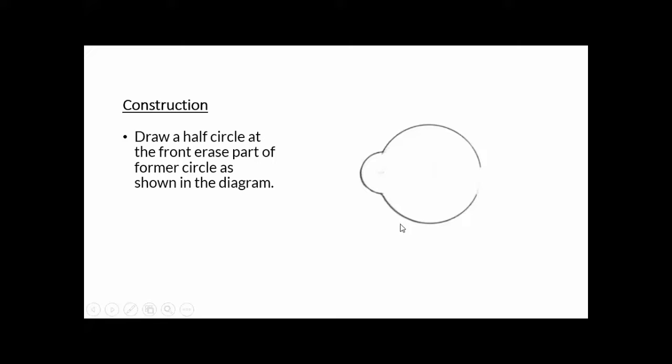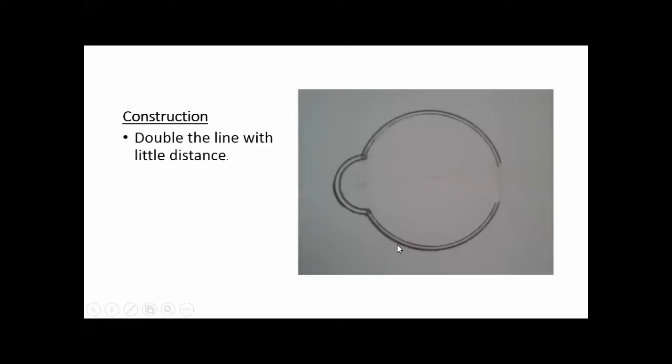Now, we will move to the next step. What you will do in this step? You will double the line. You have drawn a circle and a half circle. Then you will double these lines in this step, with a little distance. Okay. Now move to the next step.